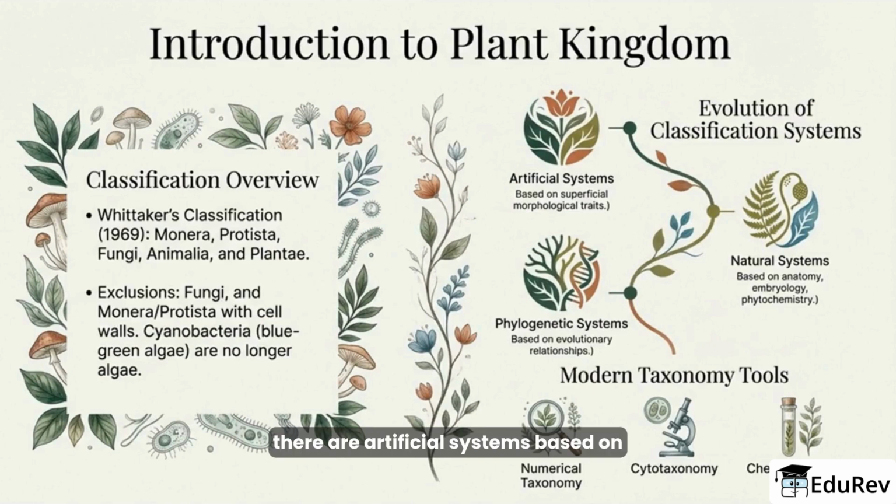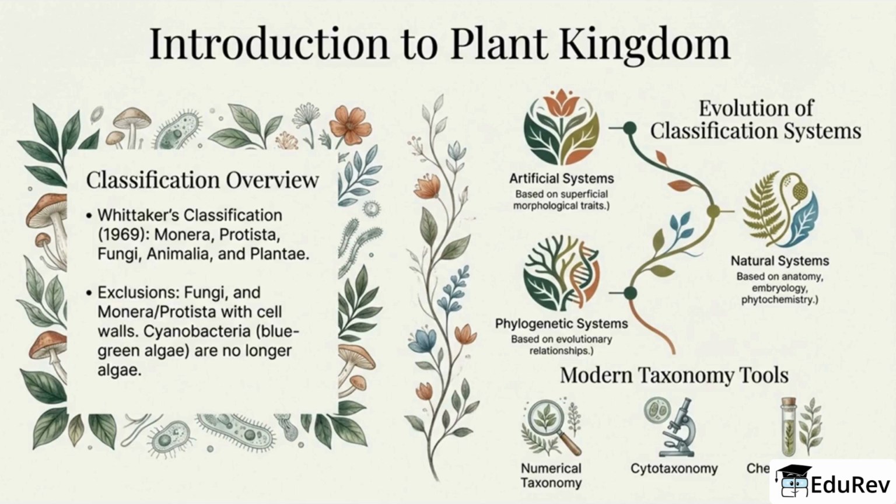There are artificial systems based on superficial traits, natural systems that use anatomy and embryology, and phylogenetic systems that reflect evolutionary relationships. Modern tools like numerical methods, cytotaxonomy, and chemotaxonomy make classification more objective, and over time, some organisms, like cyanobacteria, have been reclassified as our knowledge improved.